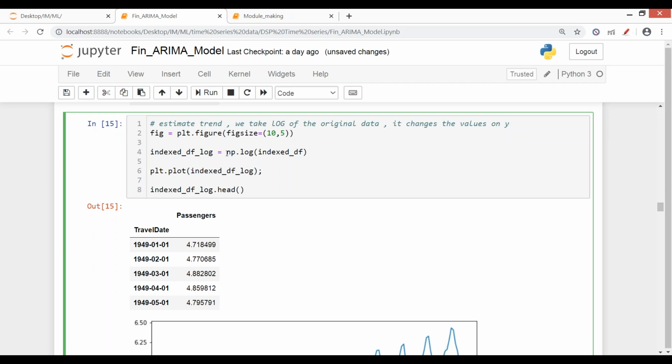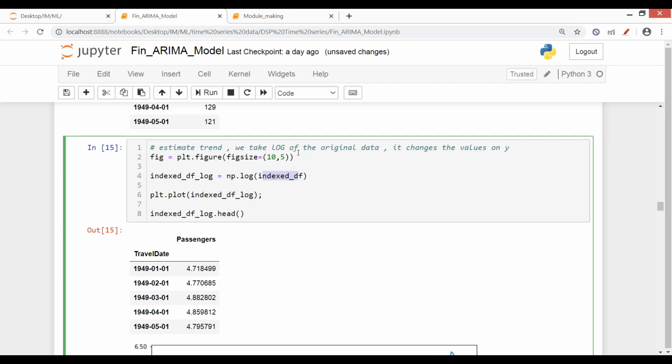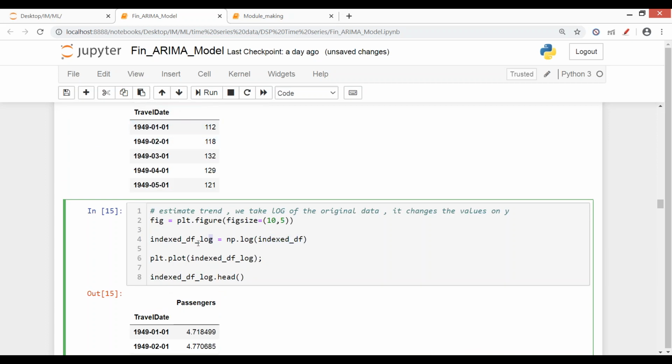Okay, so using this command np.log, I'm able to take the log of my data, which was on the regular scale, and I'm creating a new data frame from this. उसके बाद I'm just plotting it.